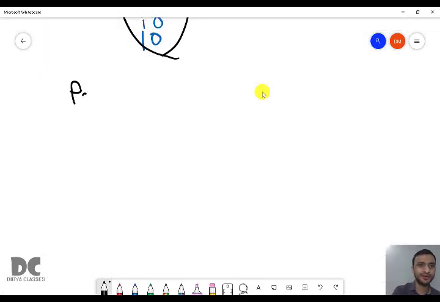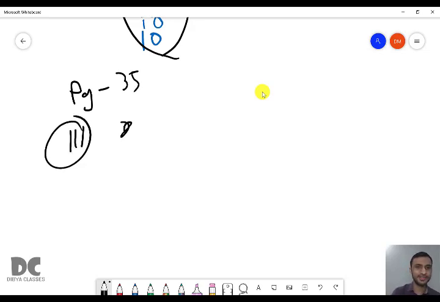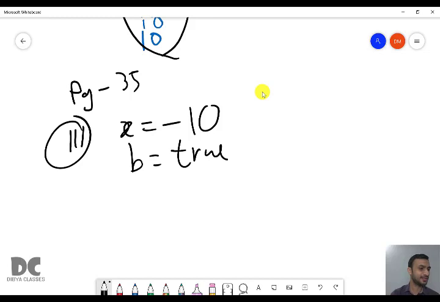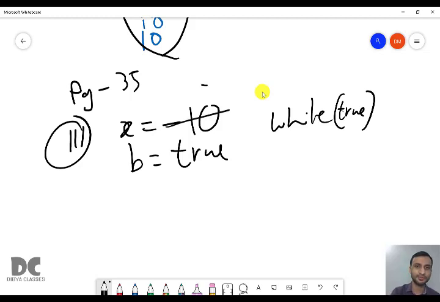Next, in page number 35, I am going to solve bit number 3. So we have x equal to minus 10 and we have b equal to true and we are checking while b. So when you write while b, what is the value of b here? Value of b is true. That means you are telling that the test condition is true. Okay, here b means true means the whole test condition is true. True means will enter inside. And again we are checking if x is less than 0, means minus 10 is less than 0. True. True means we'll increase the value of x by 1, so it will become minus 9.